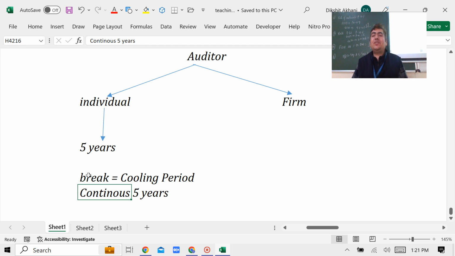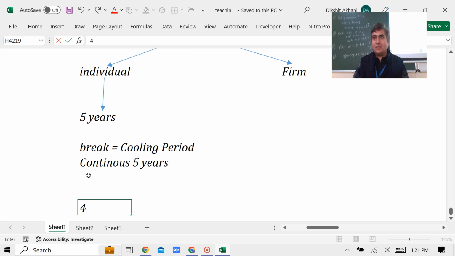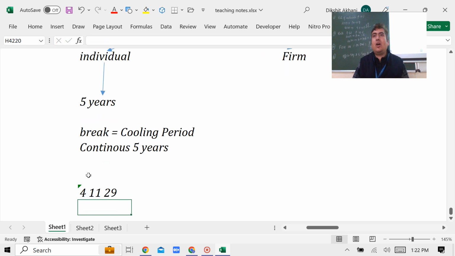Guys, if you have completed your 5 years and you have taken a break of 4 years, 11 months and 29 days, you are still hot. What I am trying to say, guys, if you have completed just the 4 years, you can't be reappointed. You can't be reappointed in the same company.